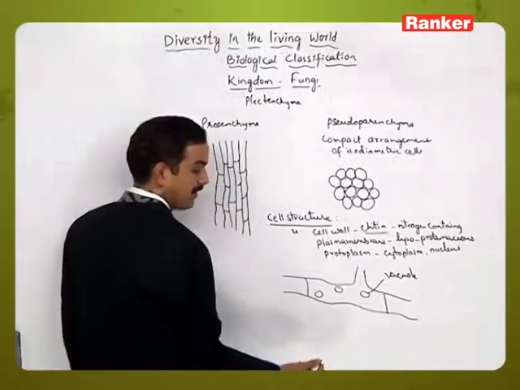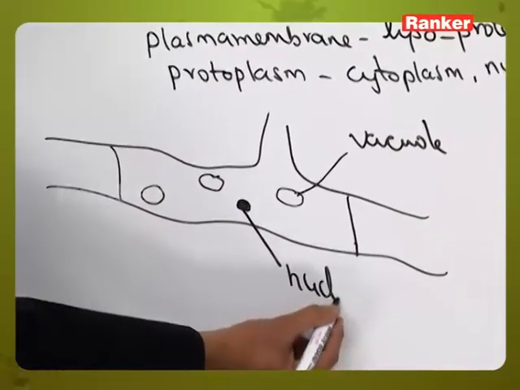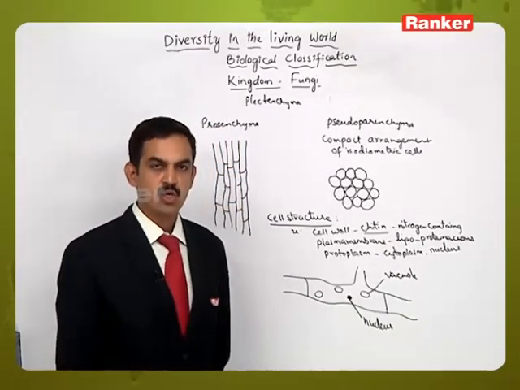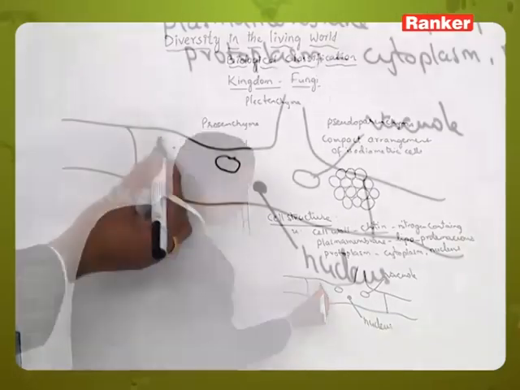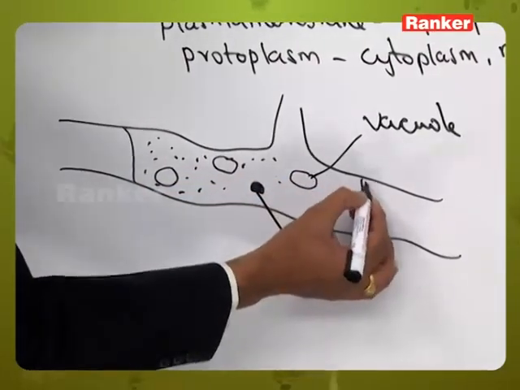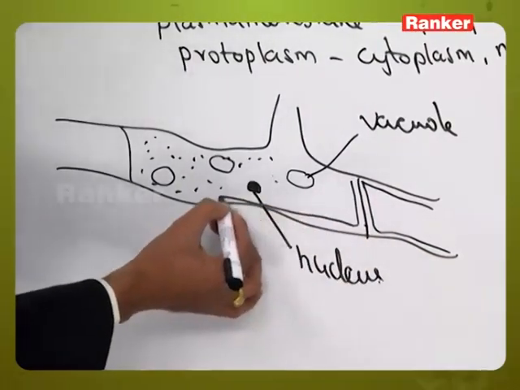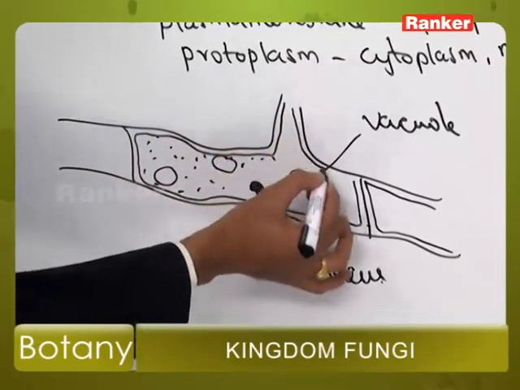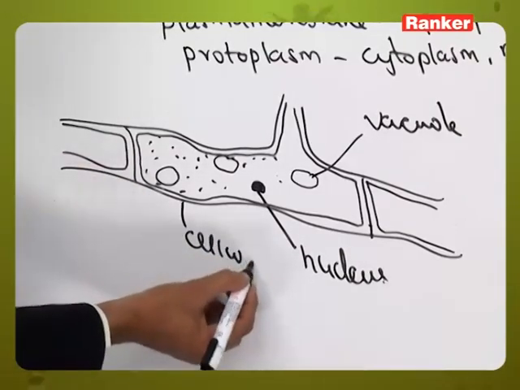And along with this, we can also see the presence of a nucleus, and this nucleus is a true nucleus or definite nucleus, which contains nuclear membrane, nucleoplasm, chromatin and nucleolus. And apart from that, the cytoplasmic contents are present like this, and this is a plasma membrane. So the outermost one is called the cell wall.